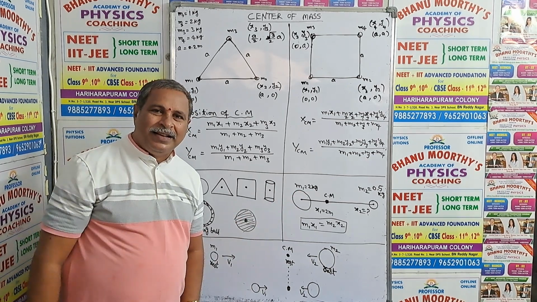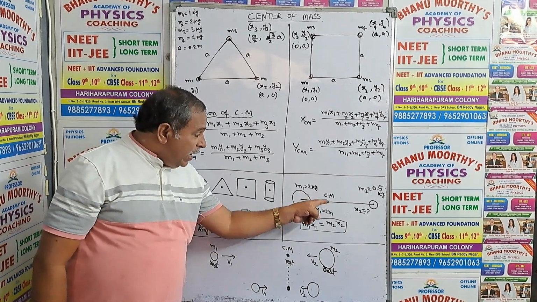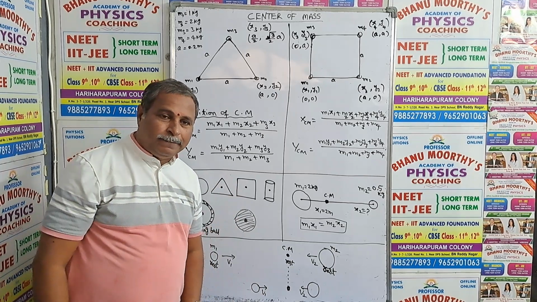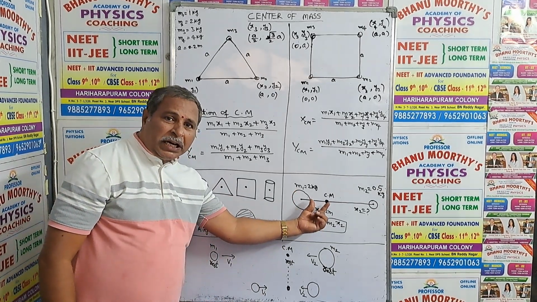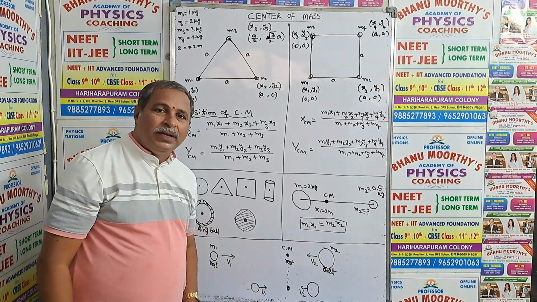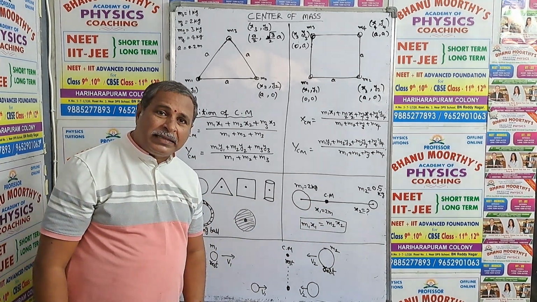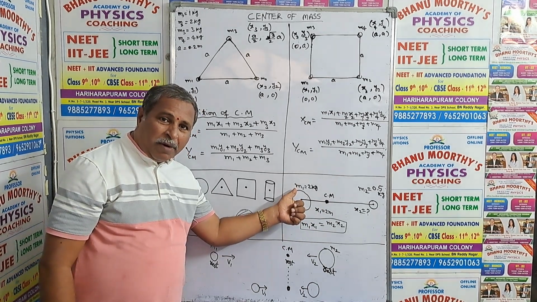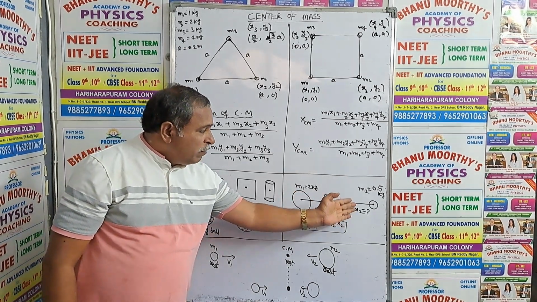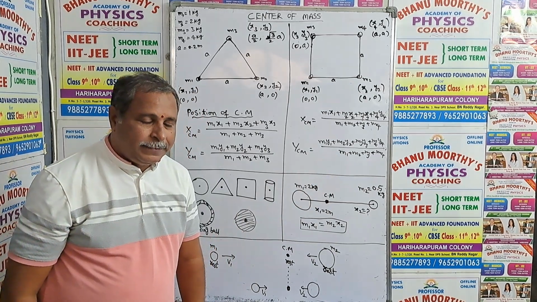Remember this point. So if the mass is more, the distance of the center of mass is less. The position of the center of mass is less towards the heavier mass, and it is more from the lighter mass.